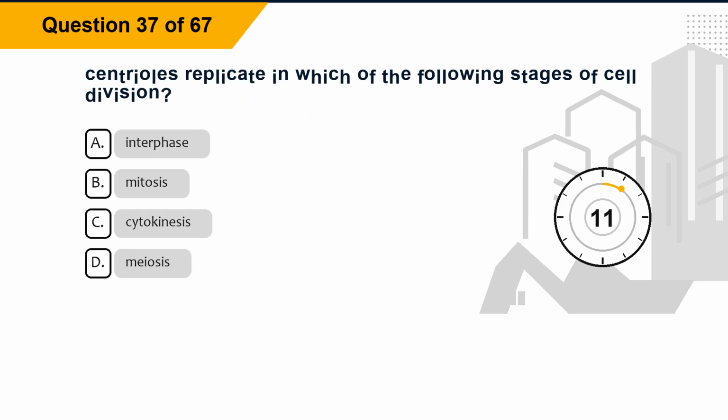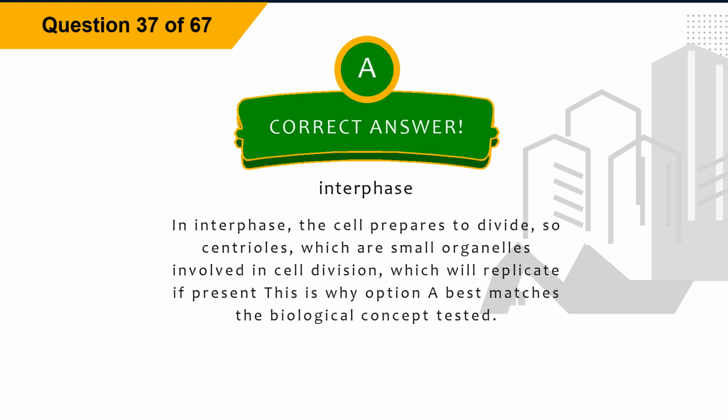Question 37. Centrioles replicate in which of the following stages of cell division? Option A, interphase. Option B, mitosis. Option C, cytokinesis. Option D, meiosis. The correct answer is option A, interphase.